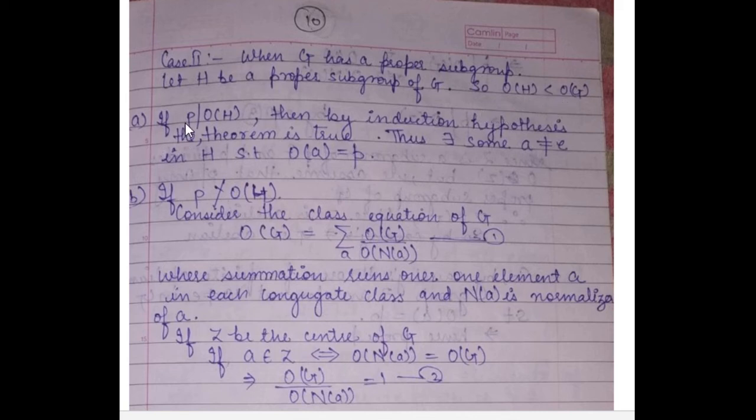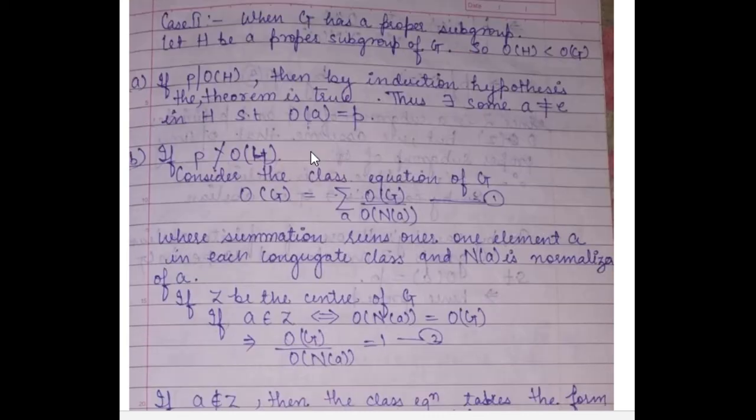Now we have two cases, whether P divides the order of H or not. First we consider case A. If P divides the order of H, then by the induction hypothesis this theorem is true. So there exists an element A in H such that the order of A is equal to P. Second case: if P does not divide the order of H, we consider the class equation of G.